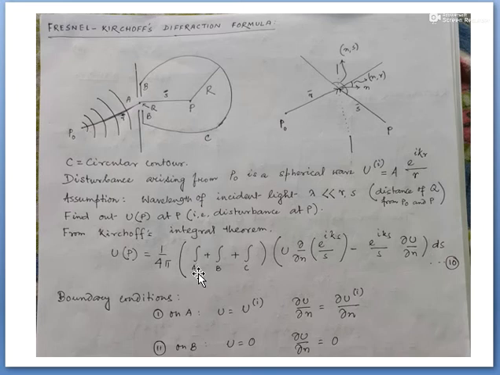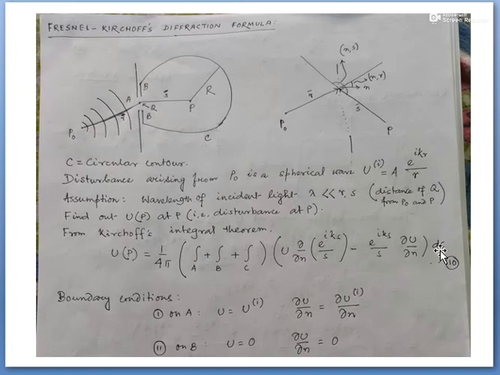So integration obviously on this opening, integration through the surface B, and integration over this contour c, and this will be u del by del n of e to the power i k s by s minus e to the power i k s by s del u by del n. This we got at the very beginning from the Helmholtz-Kirchhoff integral theorem. So I can replace this term with ds.